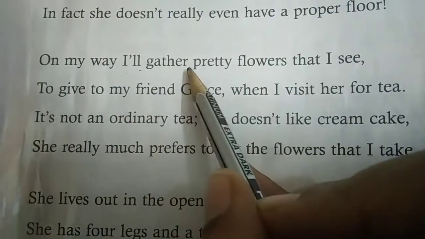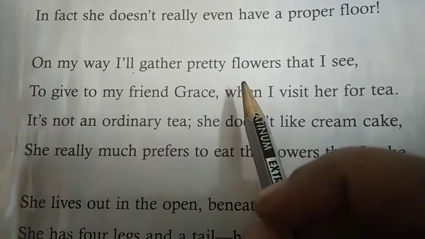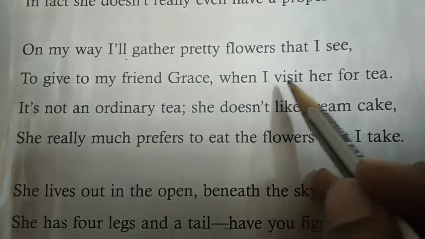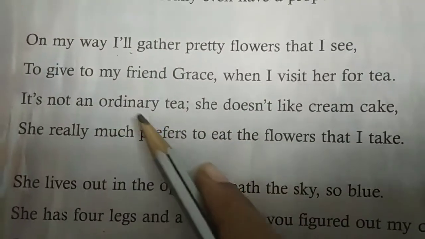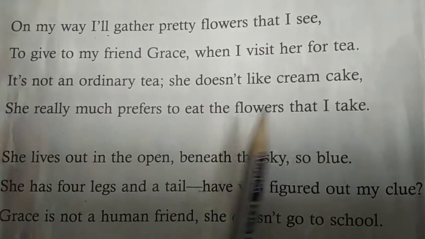On my way, I will gather pretty flowers that I see. So the girl wants to gather flowers for her friend. For what? To give to my friend Grace when I visit her for tea. Okay? She wants to visit her friend for tea, and when she meets her friend, she wants to give the pretty flowers that she has gathered while traveling. It's not an ordinary tea. Okay? She doesn't like cream cake. She really much prefers to eat the flowers that I take. She likes to eat what? She likes to eat the flowers.